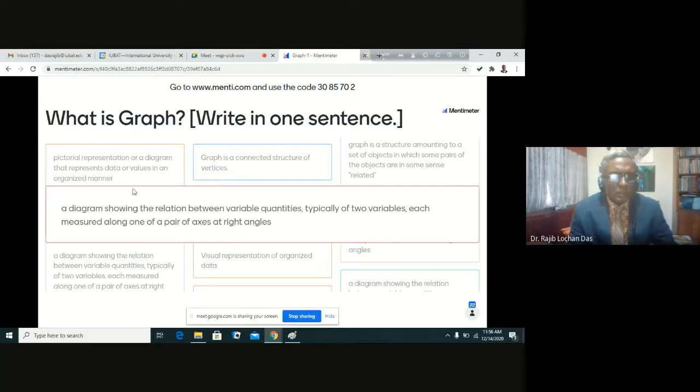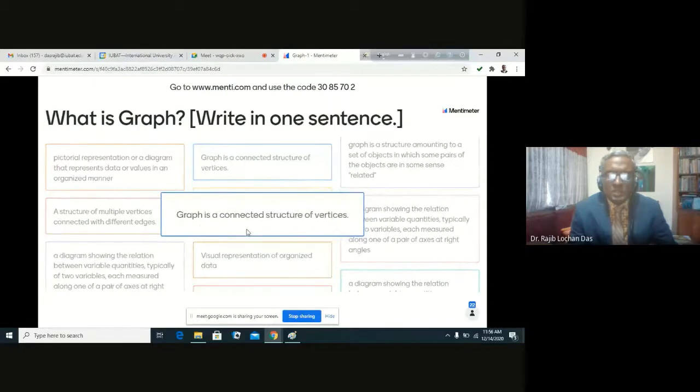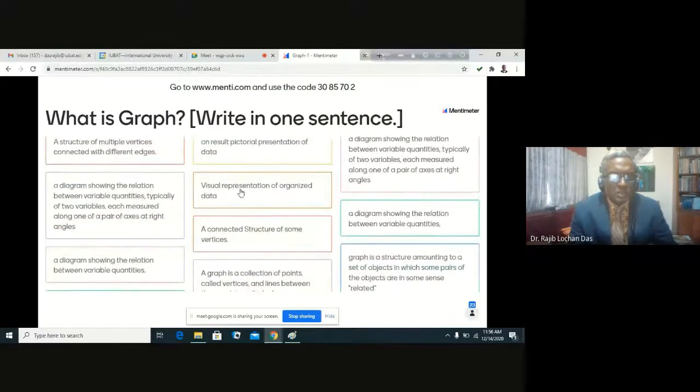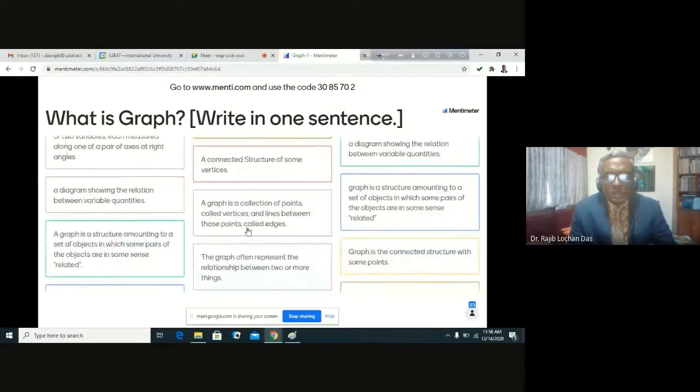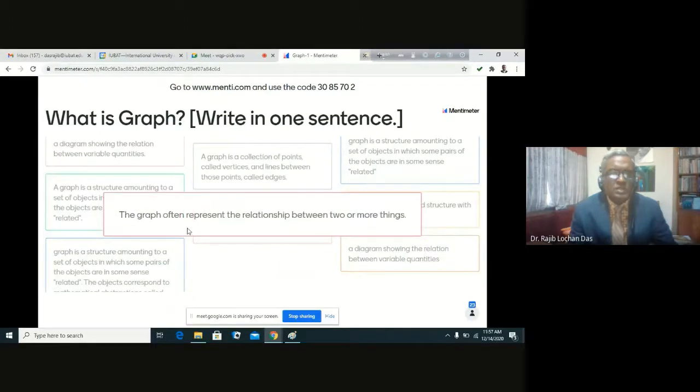Okay. Maybe you have got something from the internet, but it is not the correct situation for what we are now talking about. So the middle one, graph is a connected structure of vertices. This is correct. Visual representation is not correct. I told you already. So that is all. Relationship between two or more things. This is correct. The graph often represents the relationship between two or more things. It is correct. This is all right.